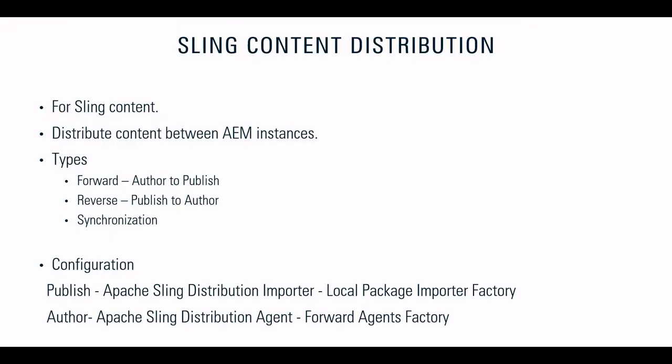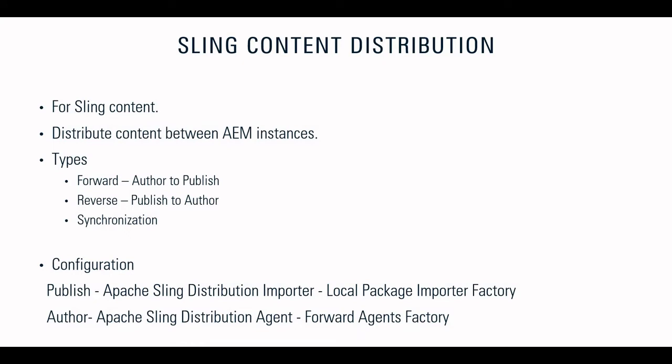Hey guys, in this video I'm going to talk about Sling content distribution, meaning how we can distribute our Sling resources among various instances. For example, I have an AEM author instance and an AEM publish instance, or maybe more than one publish instance, and I want my content to be distributed from author to publish, or publish to author, or maybe publish to publish.